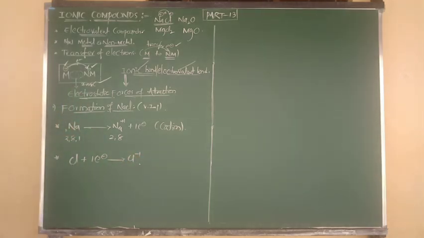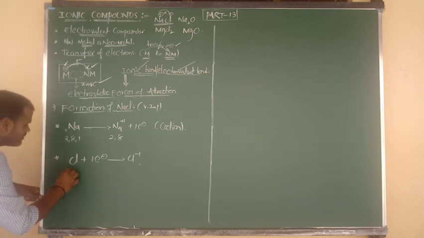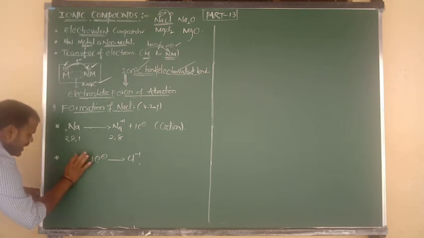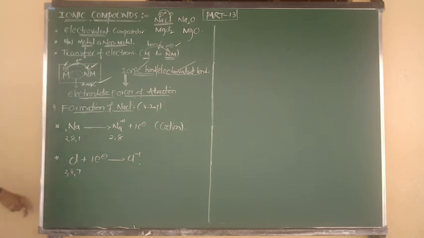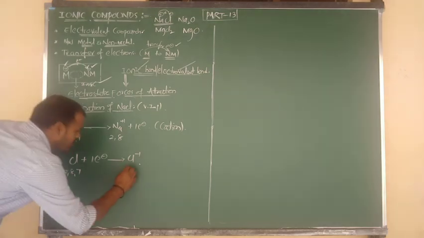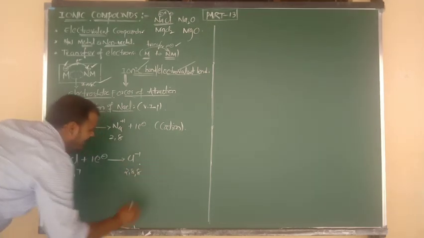Did you understand? Good. Chlorine's atomic number is 17. The electronic configuration, as I told you yesterday, is 2, 8, 7. Total 17 electrons, but the outermost orbit contains 7 electrons. To get stability, it requires 1 electron. Now it becomes 2, 8, 8.